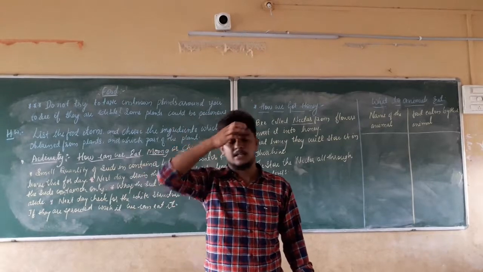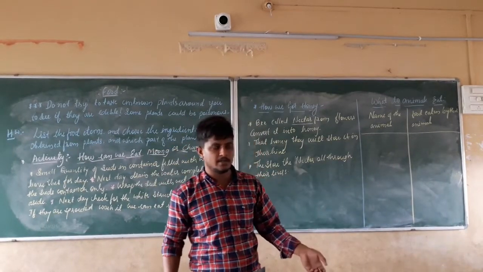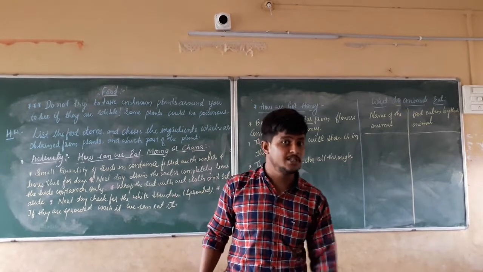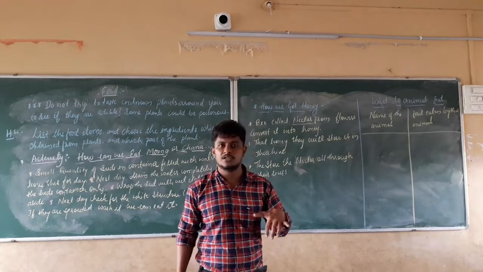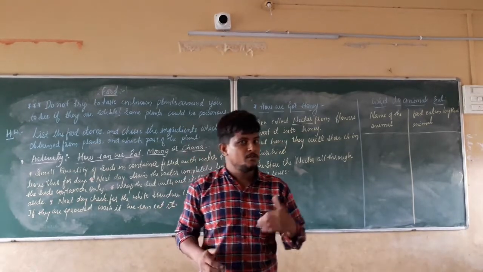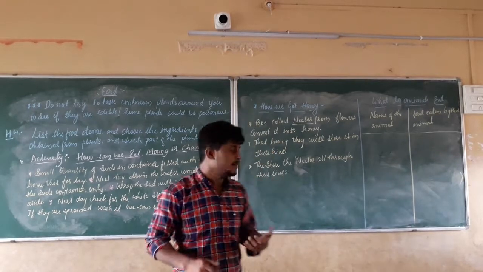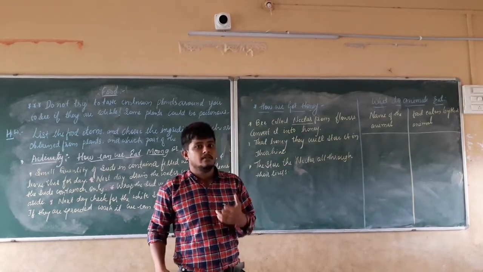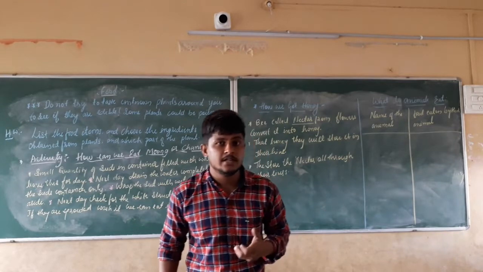We require nectar. Is it possible that plants produce flowers throughout the year? No, it is seasonal. The plant produces flowers per season, for about 3 to 4 months. Then how are the bees going to get their food throughout the year?